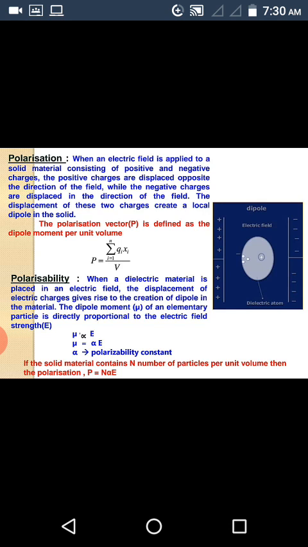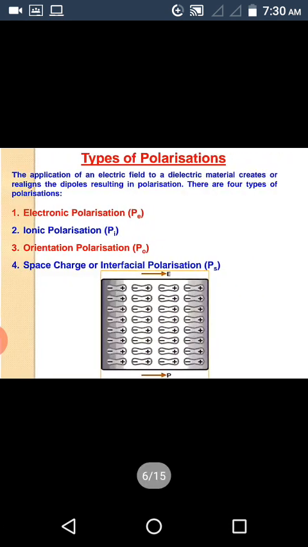Next, polarizability. When a dielectric material is placed in an electric field, the displacement of electric charges gives rise to the creation of dipoles in the material. The dipole moment mu of an elementary particle is directly proportional to the electric field strength capital E. Hence, mu is proportional to E. Mu is equal to alpha E, where alpha is known as polarizability constant.